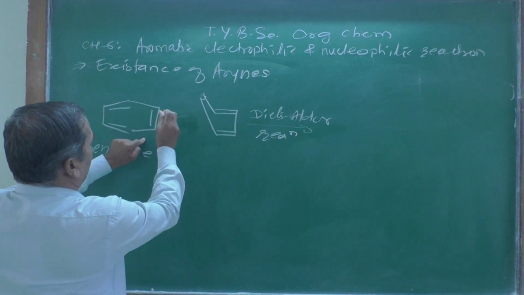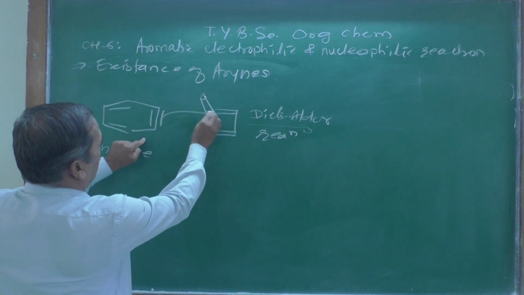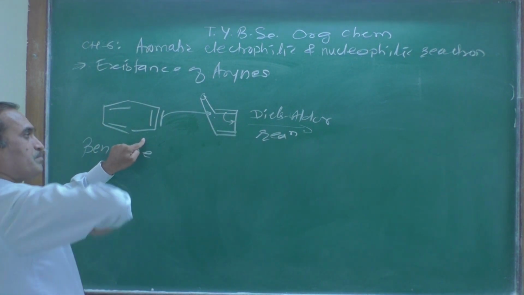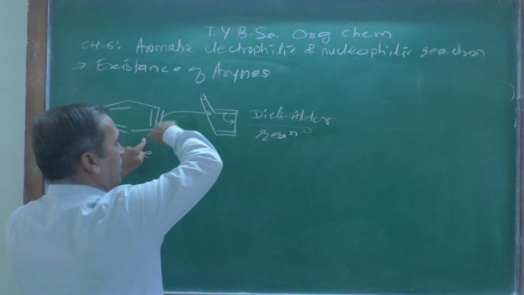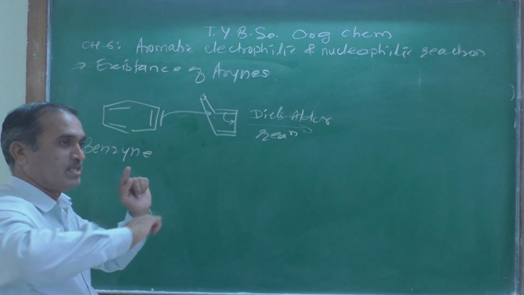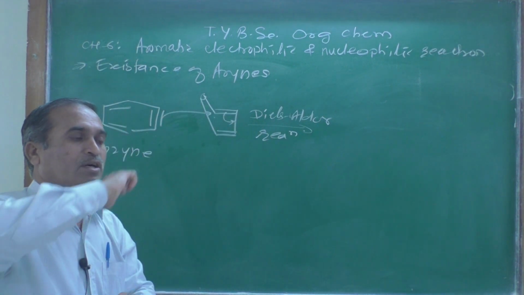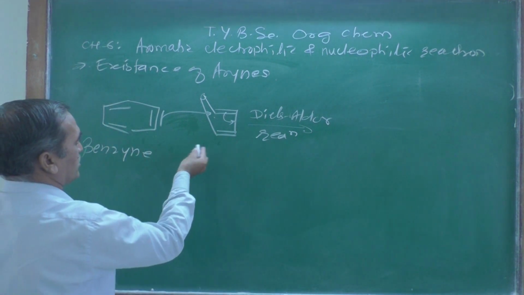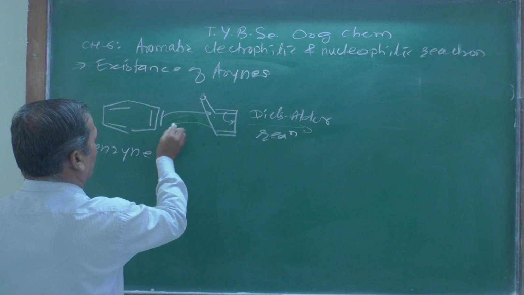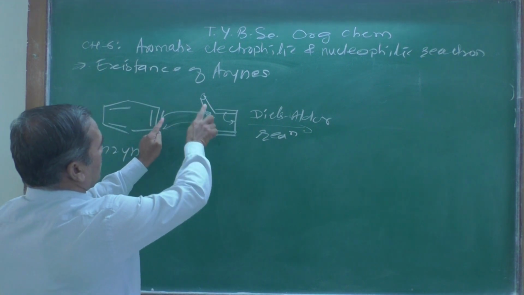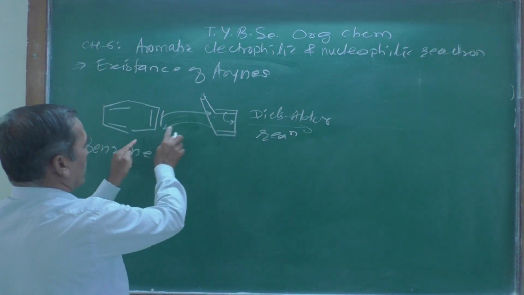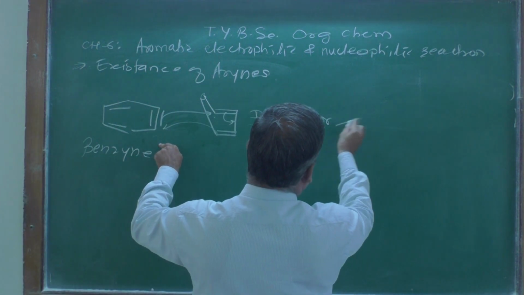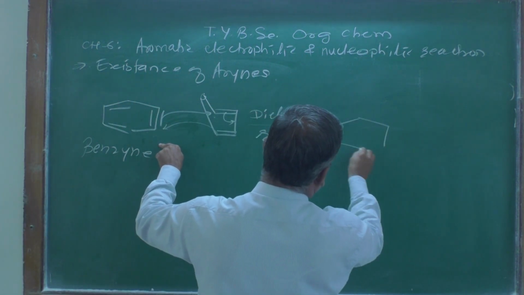How does this double bond attack on that? This double bond shifts from here to here. Pericyclic means what? The electrons revolve in a cyclic manner, and that's why it is known as a pericyclic reaction. Look here, this shifted from here, this shifted from here, and this is going to attach over there, and you are going to get the formation of the product, this one.